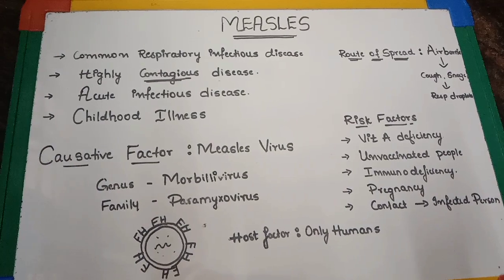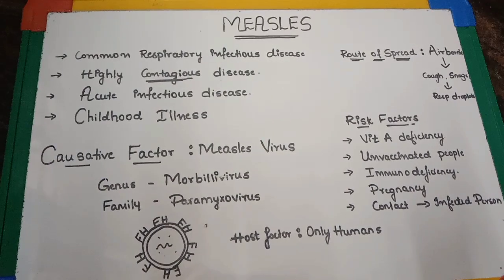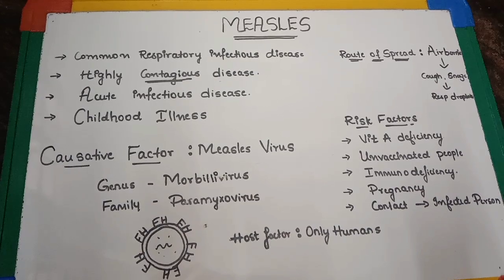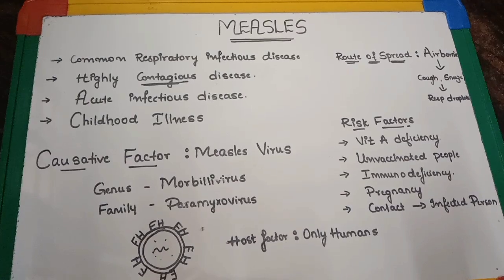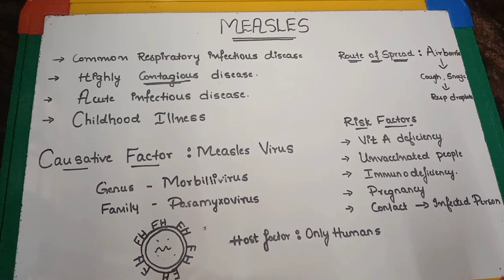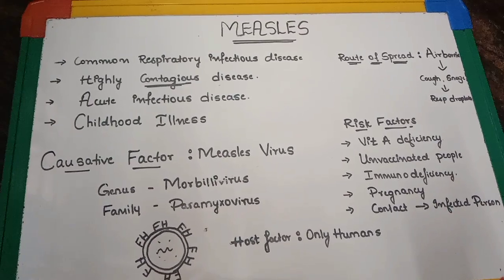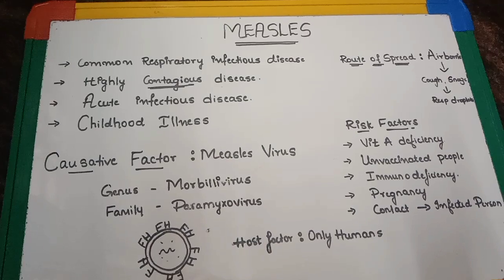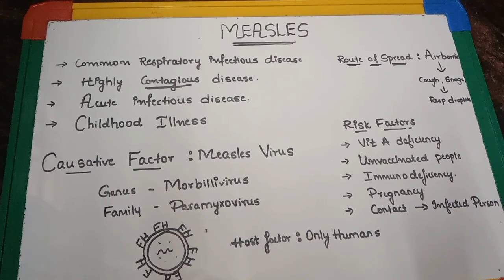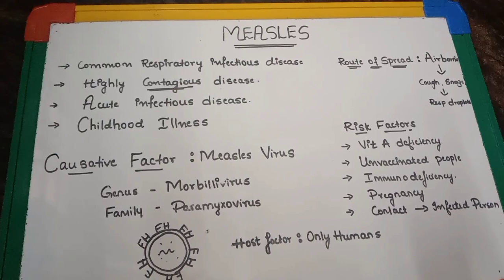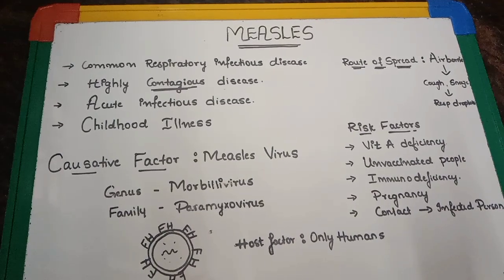It is also called an acute infection because the infection lasts for some period, then the person recovers. After recovery, he will also develop lifelong immunity in his body against this virus. It is also found that the chance of getting infected again is very rare. It is also called a childhood illness because it is seen more in children, but it can affect any age group.